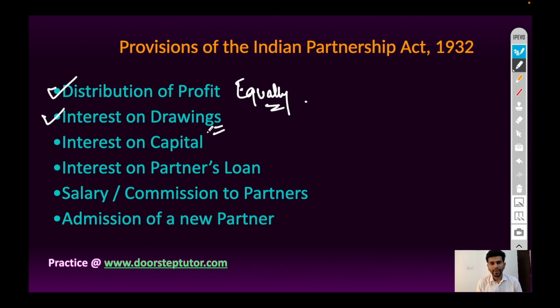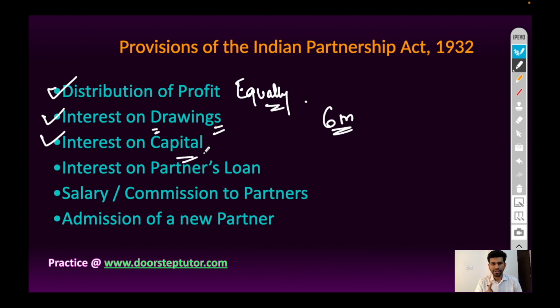Drawings means if money is withdrawn by a partner from business organization for personal use. In such case, interest on drawings will be applicable as per agreement. But if the date of drawings is not given, then the provision states that the interest on drawings will be calculated for 6 months.